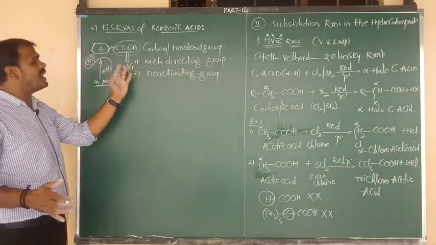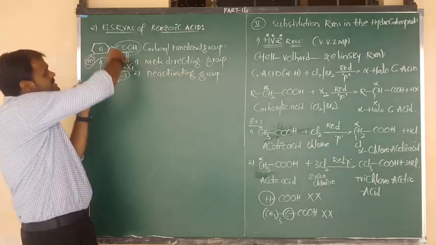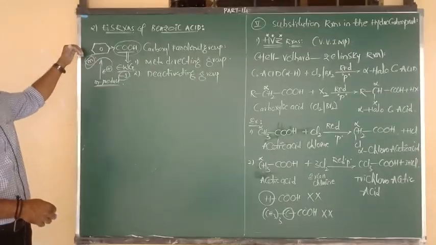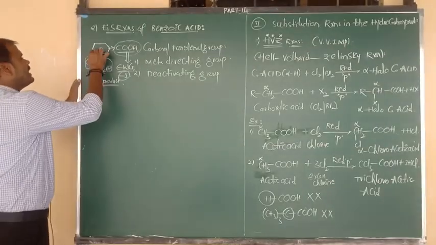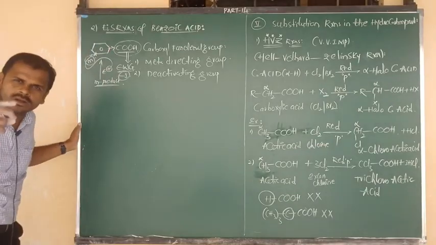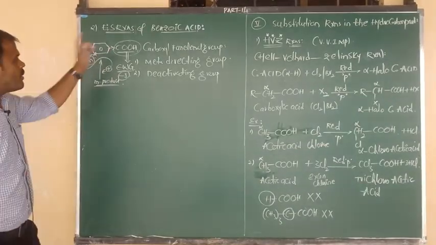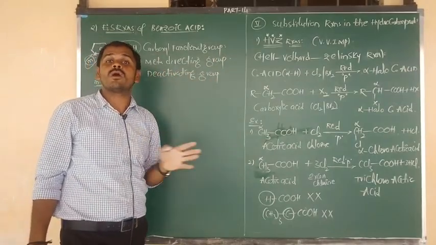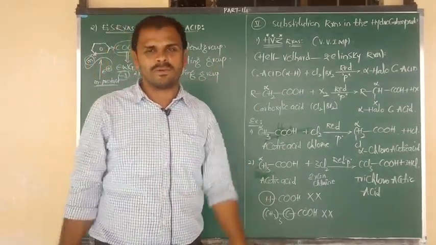In the presence of an electron withdrawing or ring deactivating group, the incoming electrophile attacks only at the meta position. So benzoic acid gives only the meta substitution product. It does not give the ortho and para products.